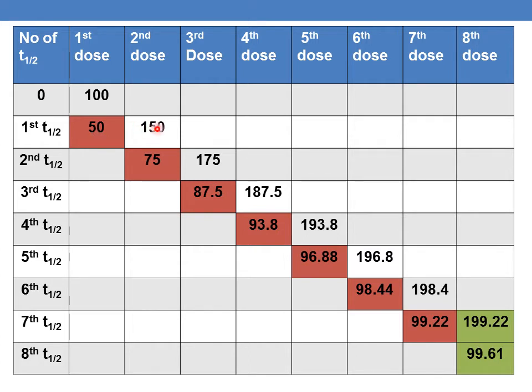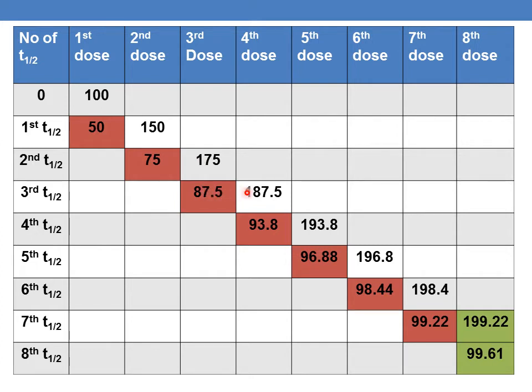A max after administration of the second dose will be 150 mg and A minimum will be 75 mg. Similarly, after the administration of the third dose, A max will be 100 plus 75. 100 is nothing but the new dose of the drug, and 75 is the amount of the drug remaining in the body, or the amount of the drug that is accumulated from the previous doses. So after administration of the third dose, A max will be 175 and A minimum will be 87.5.